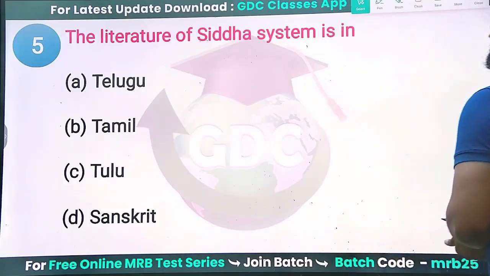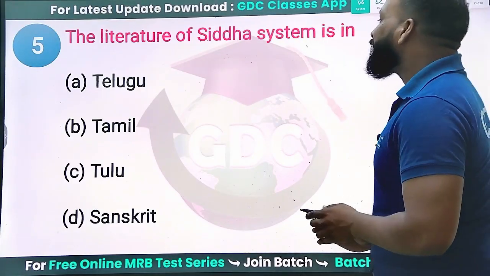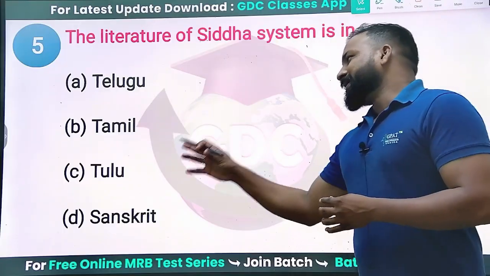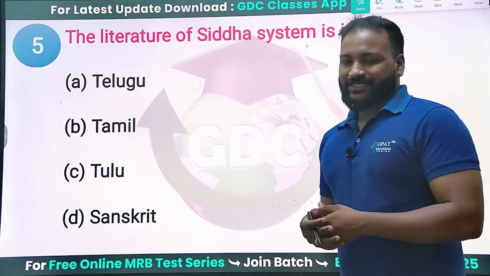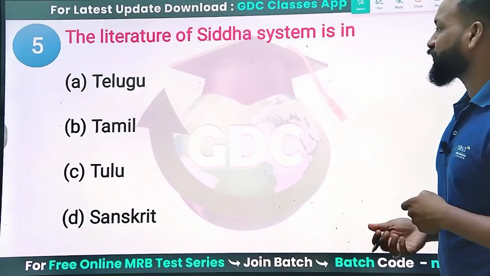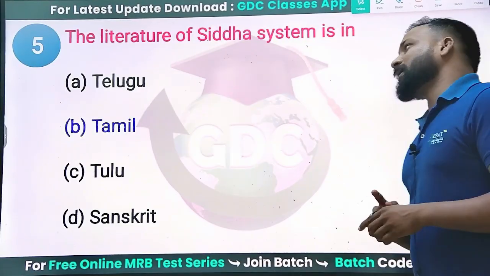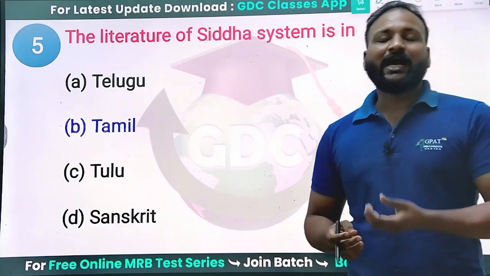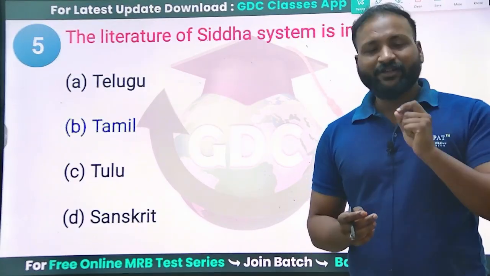Next question. The literature of the Siddha system is in which language? Option A Telugu, B Tamil, C Tulu and D Sanskrit. Siddha system: Agastya is the father of this system, but the literature is in Tamil. Each system originated from a different location and is written in a different language.